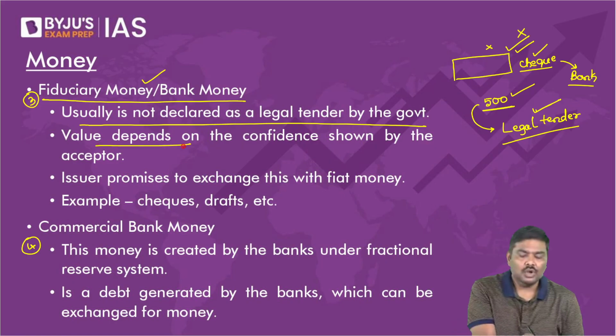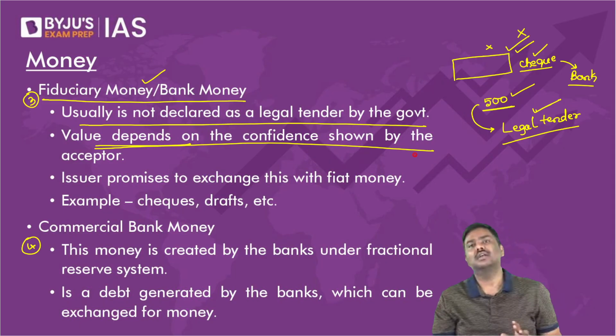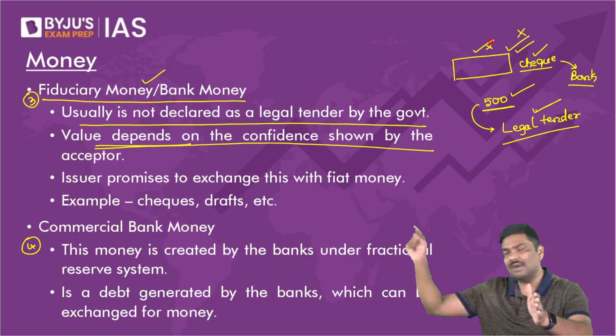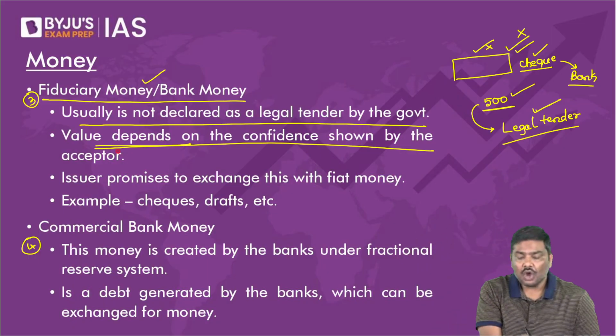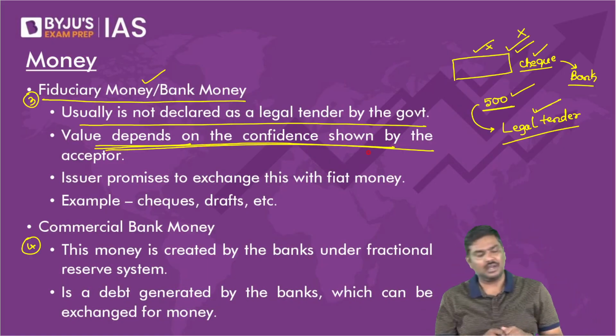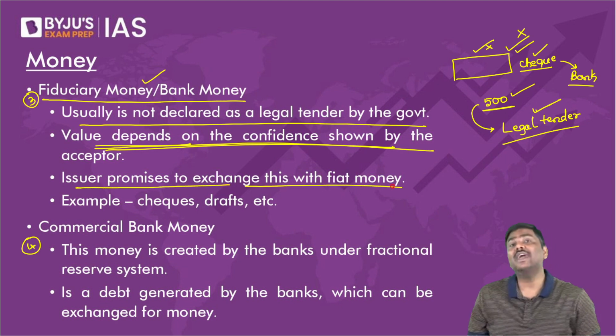Confidence, value depends on the confidence shown by the acceptor. Whether this checkbook will have value, whether this check will have value in the market or not, is dependent on the acceptor. Acceptor, in this case, you are the acceptor. Third one, issuer promises to exchange this with fiat money.